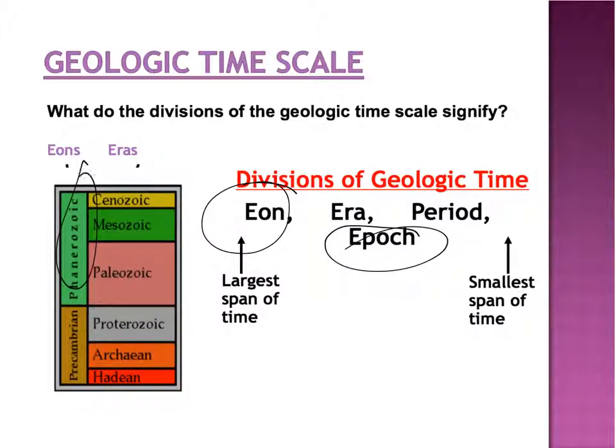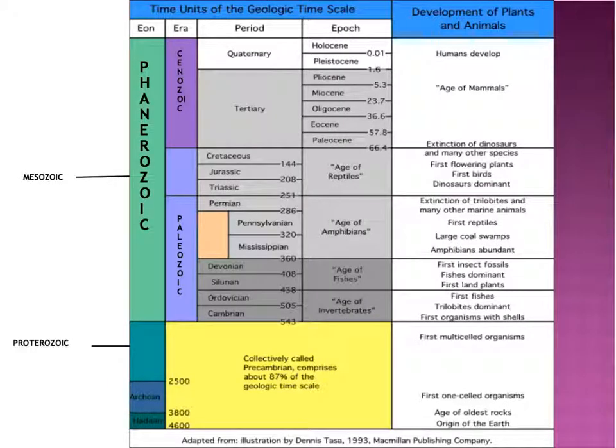So we had the Phanerozoic eon here, which is broken down into these three eras, and then eras are broken down into periods, and periods are broken down into epochs. You can't see it on this little graphic, it's not well shown. Here would be a really good geological timescale.